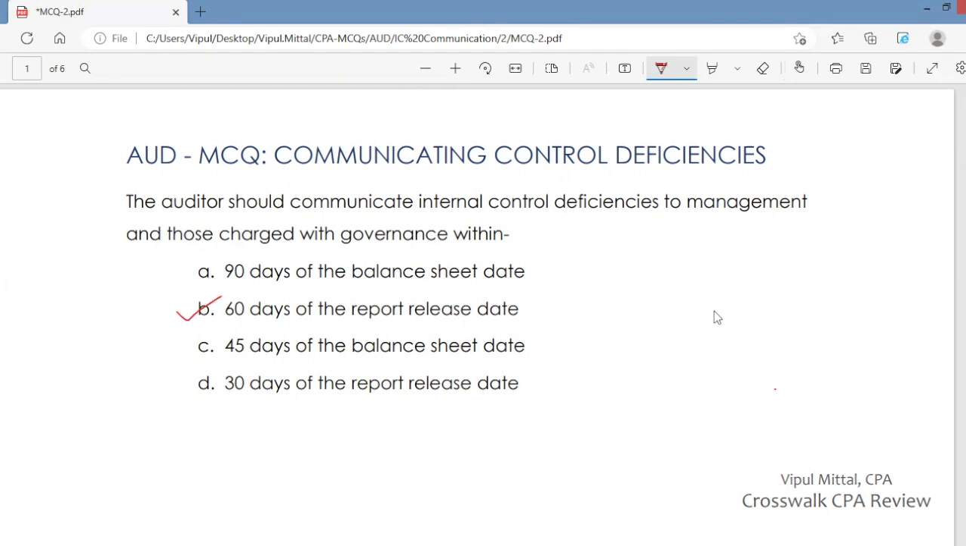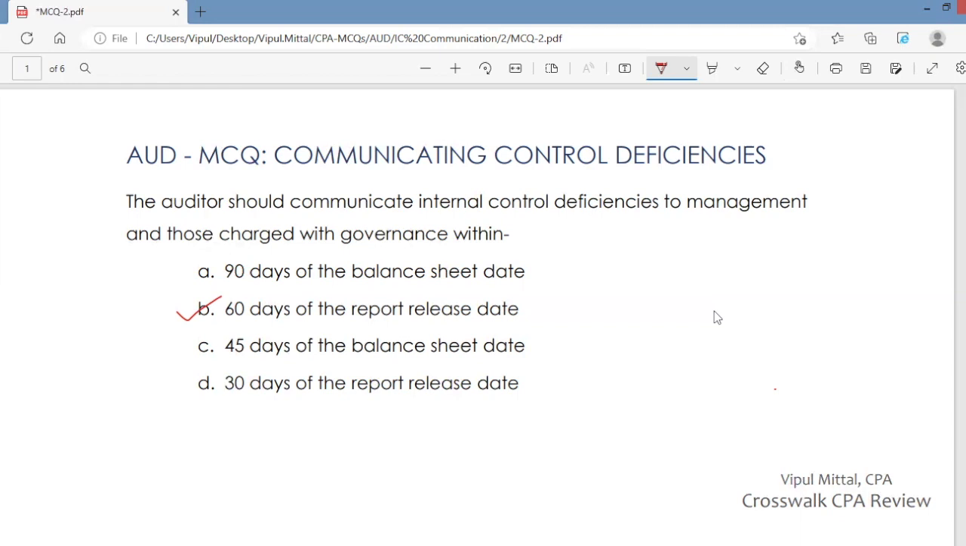What is this report release date? It is not the date when you sign the auditor's report. It is the date when the report is made available to management for use. It is the date when the organization can use this report, the auditor's report release date. This is not the auditor's report date. It is the report release date. The date when you authorize the entity to use this report, the date you authorize management to use this report.